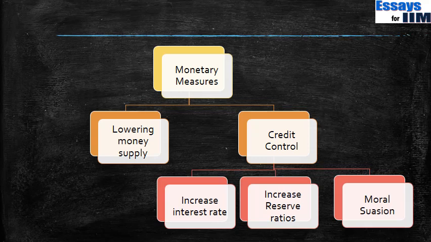So effectively the banks will be able to lend less. Even though the interest rates haven't increased and so people will be demanding the same amount of money, the banks are now able to lend less. Hence there is less money in the economy and again, as a corollary, the prices will go down. The third is moral suasion. This is a very specialized thing.